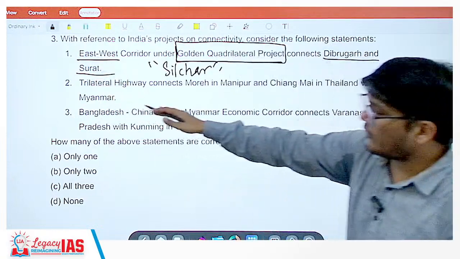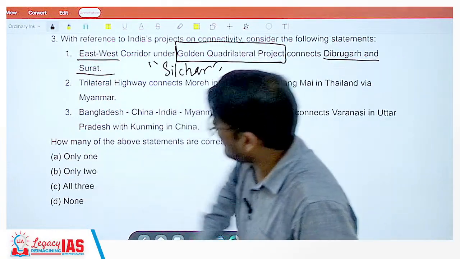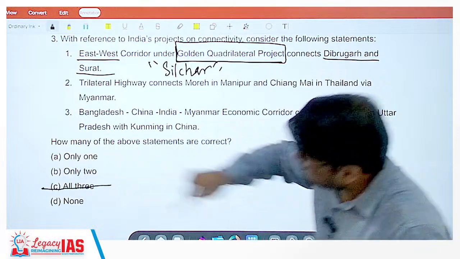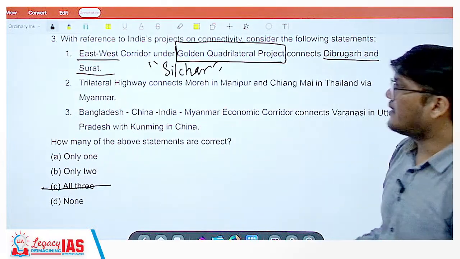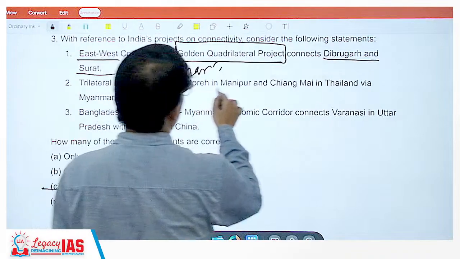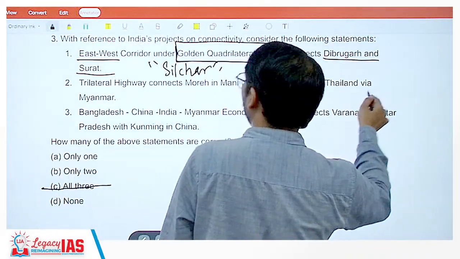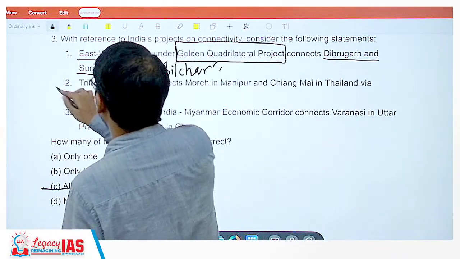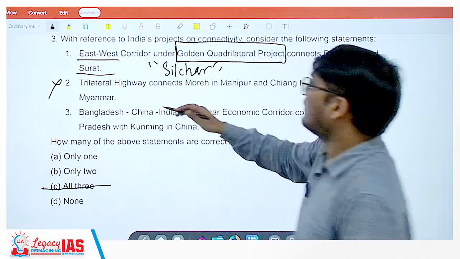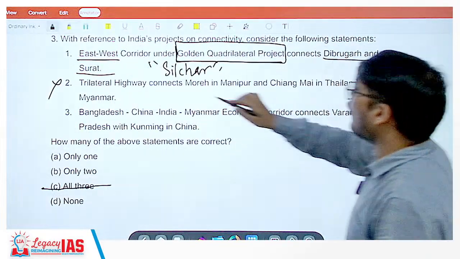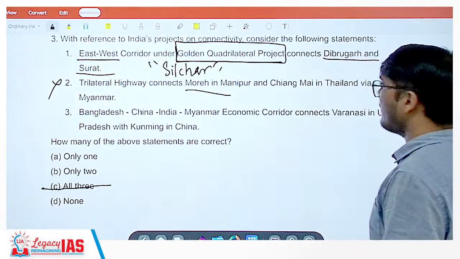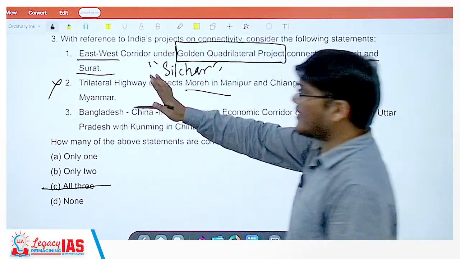The moment you know statement 1 is wrong, this option will be out of the picture. The Trilateral Highway connects Moreh in Manipur and Chiang Mai in Thailand via Myanmar. No, this is also incorrect. It does not connect Moreh in Manipur. So again, the second statement is also wrong.